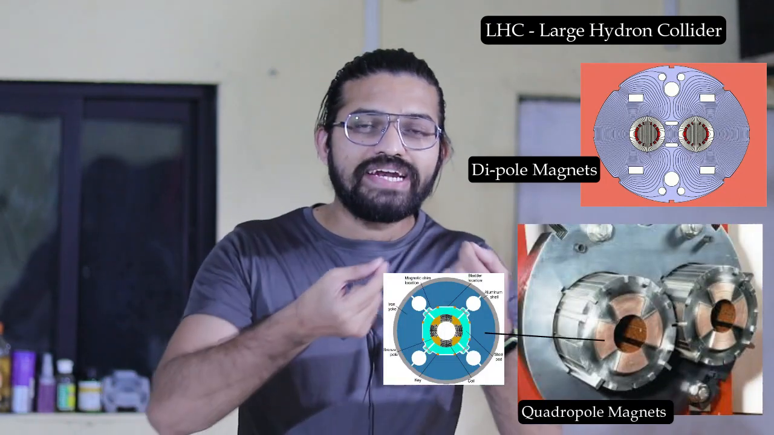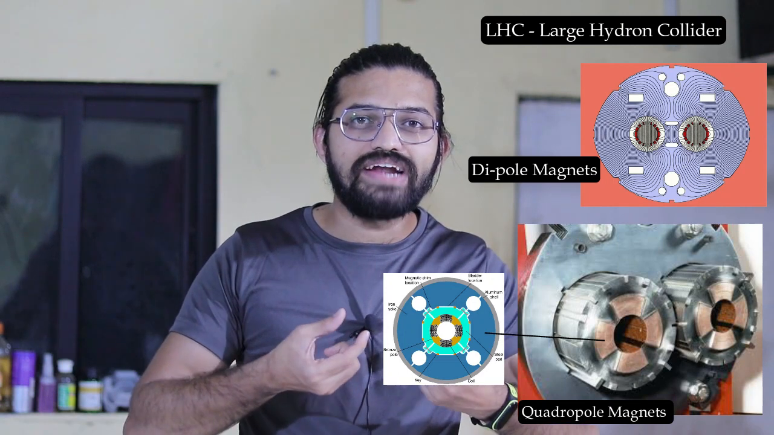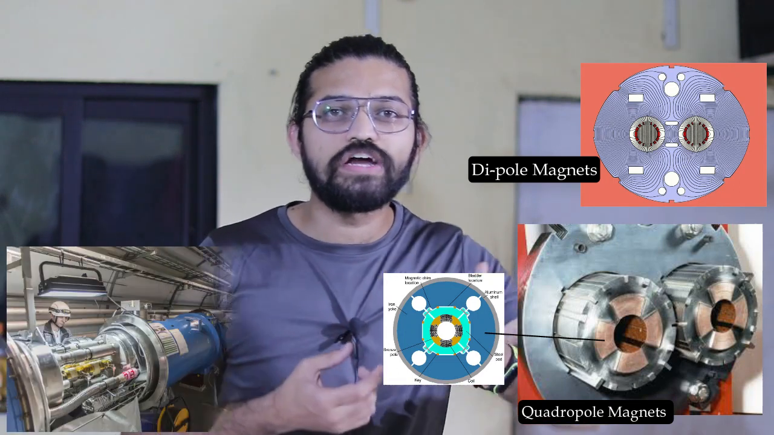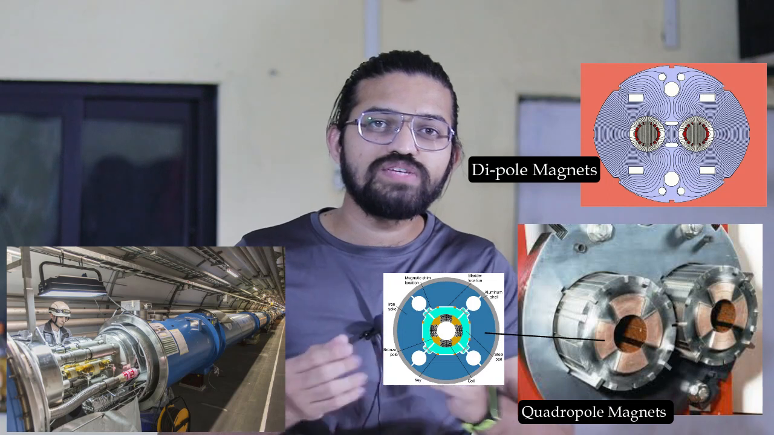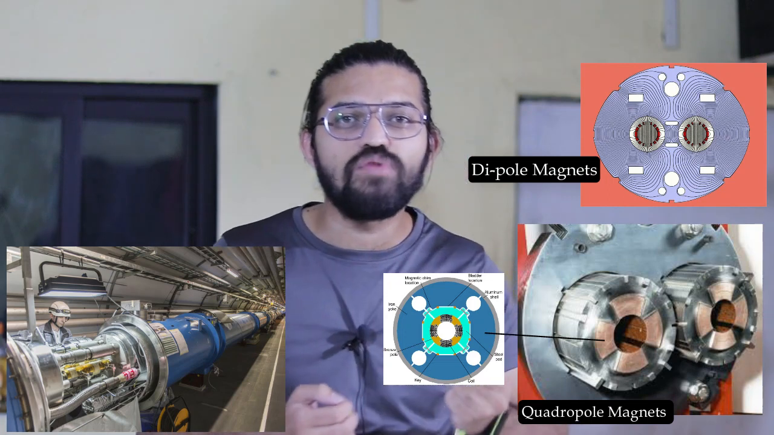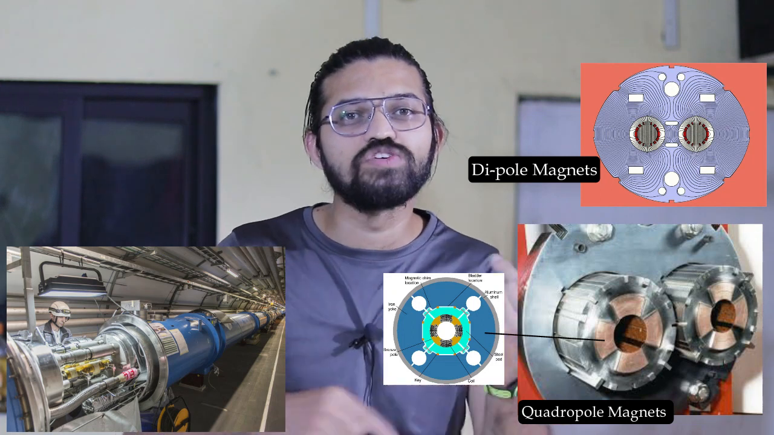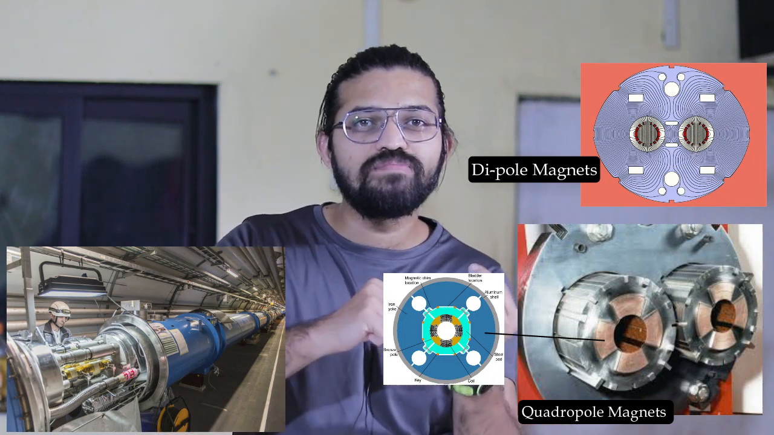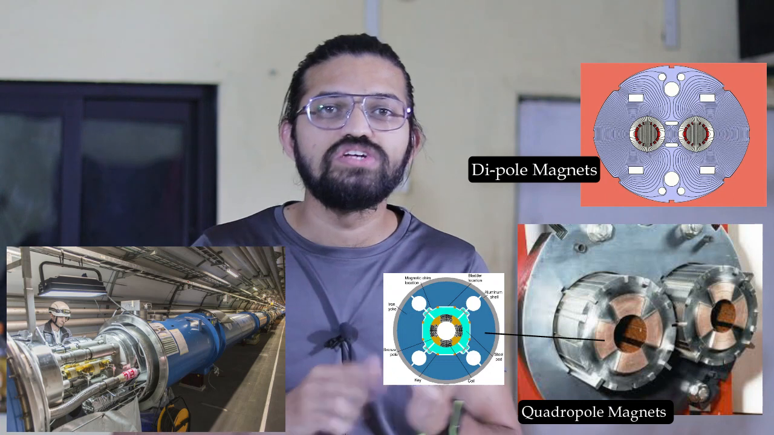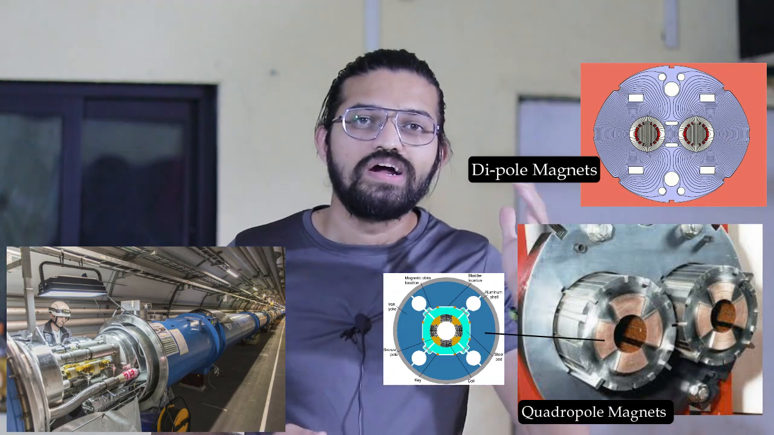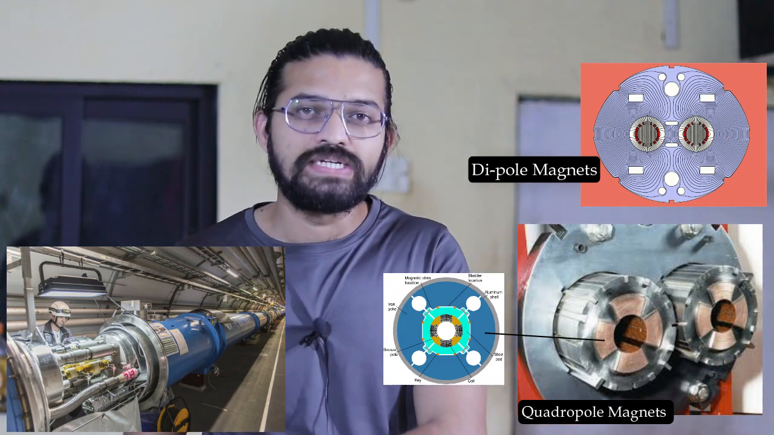Now these particular magnets are at the periphery of this tunnel, and just because of these magnets, this beam of electrons, the beam of protons, gets accelerated to higher speeds. This particular beam gains its acceleration just because of the presence of these dipole or quadrupole magnets.